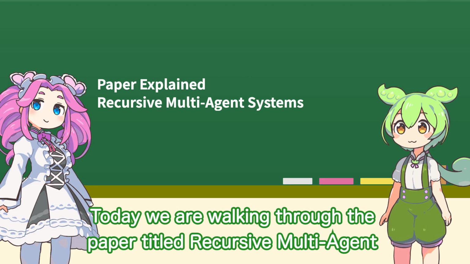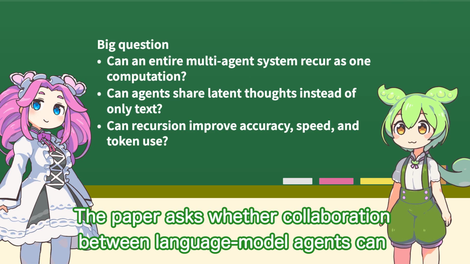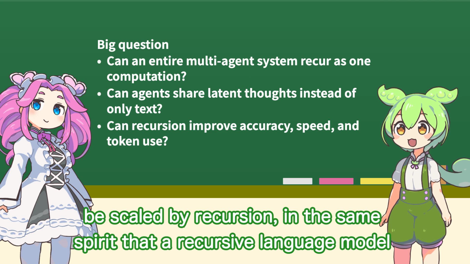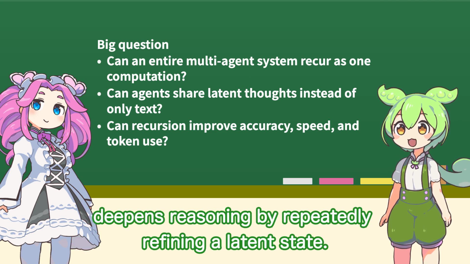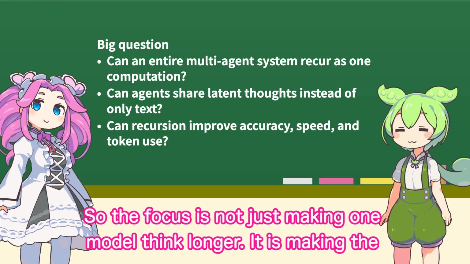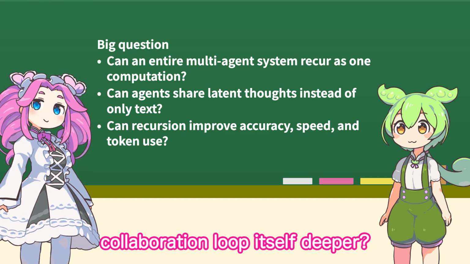Today we are walking through the paper titled Recursive Multi-Agent Systems. The paper asks whether collaboration between language model agents can be scaled by recursion, in the same spirit that a recursive language model deepens reasoning by repeatedly refining a latent state. So the focus is not just making one model think longer, it is making the collaboration loop itself deeper?